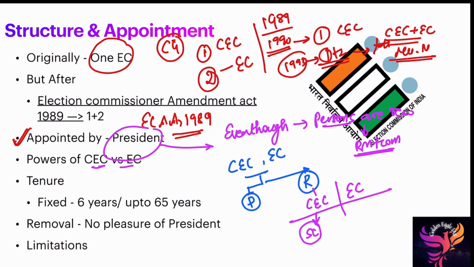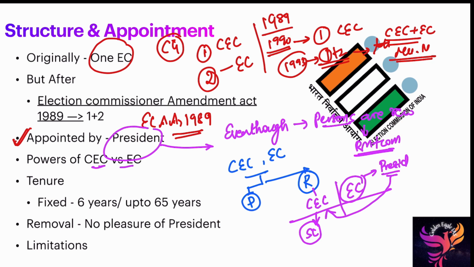There is no impeachment, but the removal has to be passed via Parliament. But election commissioners can be removed by the President only on the recommendation of the Chief Election Commissioner. So the President can't arbitrarily remove election commissioners. To remove them, the President must get the approval of the Chief Election Commissioner. In case of difference, I already told you a majority vote will take place.